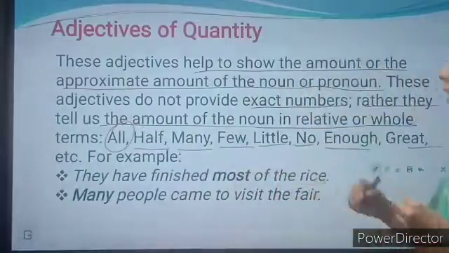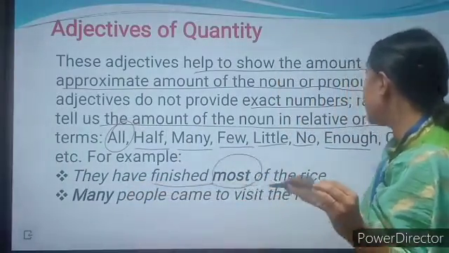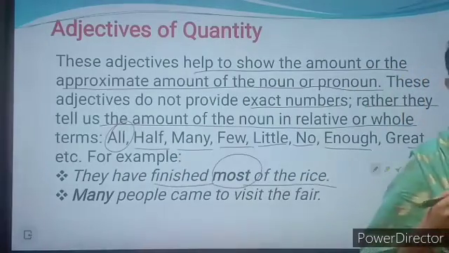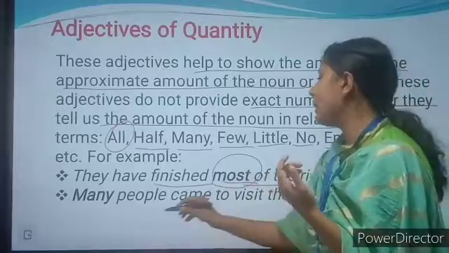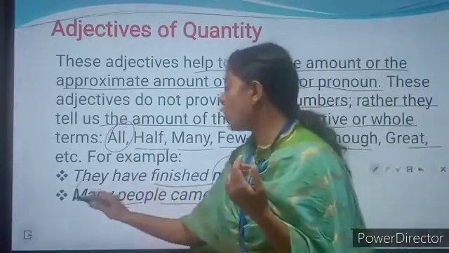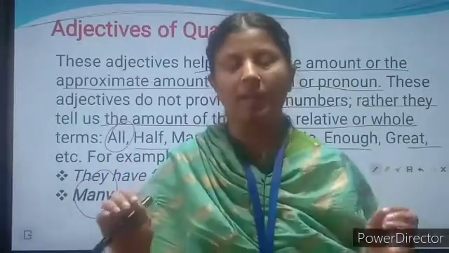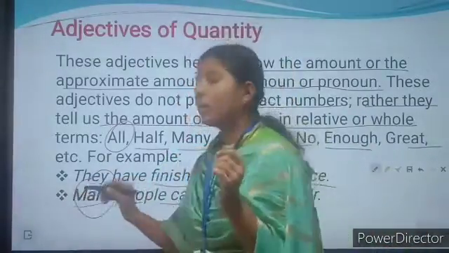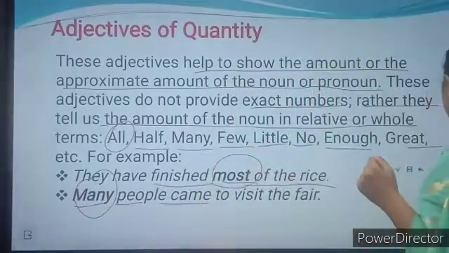Okay. Now the example is, they have finished most of the rice. So we don't know how many, not the exact number, but most. Okay, many people came to visit the fair. So we don't know how many people came to visit the fair, but the amount is mentioned here, many. Okay, so I hope it is clear.